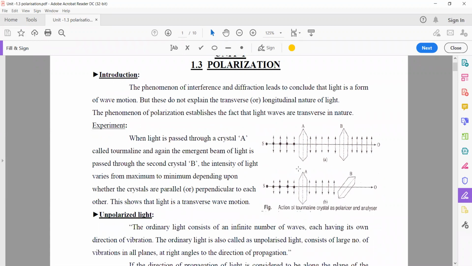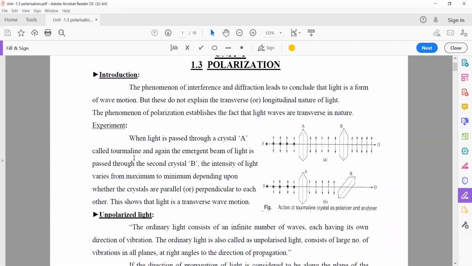Here there is an experiment which explains the polarization character, how light waves are transverse in nature. Here A and B are two crystals, named tourmaline crystals.